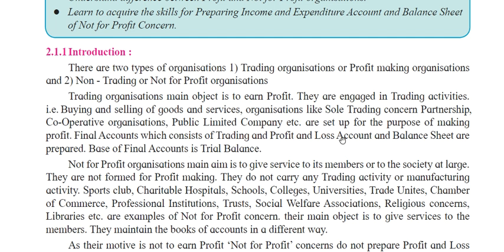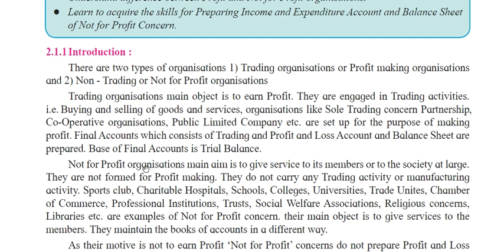These are all set up for the purpose of making profit. Their final accounts consist of a trading and profit and loss account. In the first chapter, in partnership final accounts, we learned the trading and profit and loss account, then the balance sheet, prepared on the basis of a trial balance. We prepare trading account, profit and loss account and balance sheet.